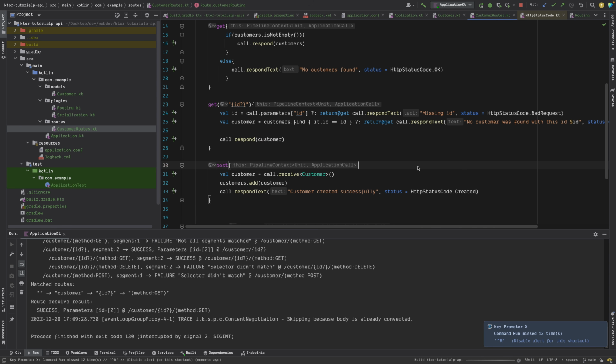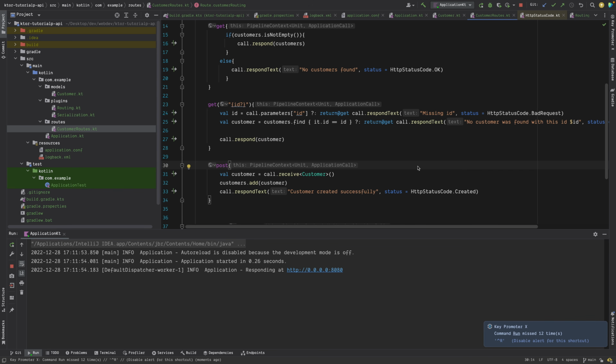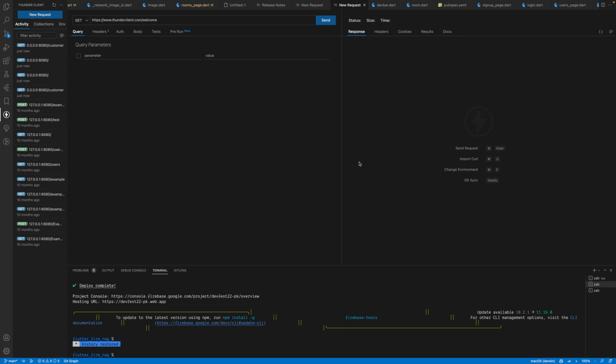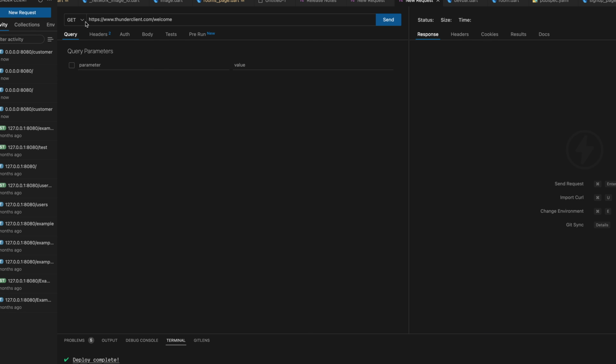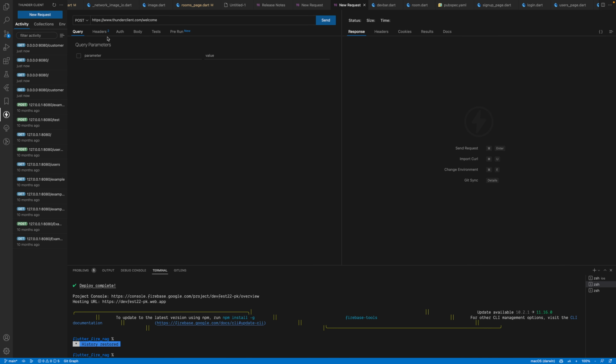So you need maybe a thing like Postman, or maybe you can, so I have another way you can do it directly inside IntelliJ itself. But for now, let's use some third party thing. For example, I'm using VS Code, and inside VS Code we have something like this Thunder Client which I'm using. So what I can say, rather than get, I can say post, and I can say, for example, http